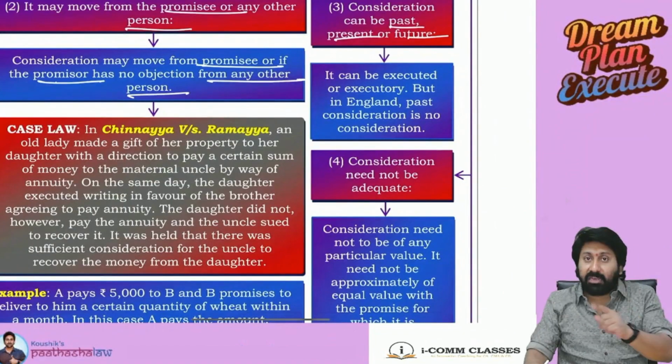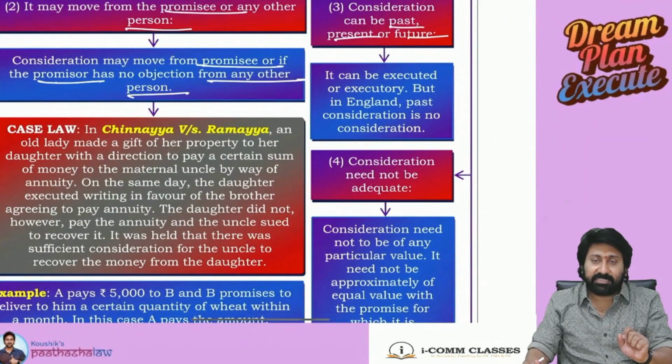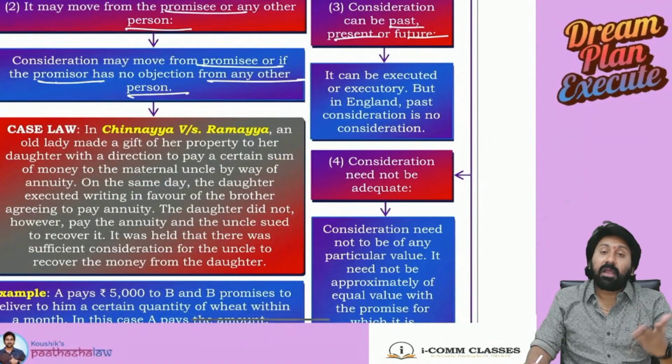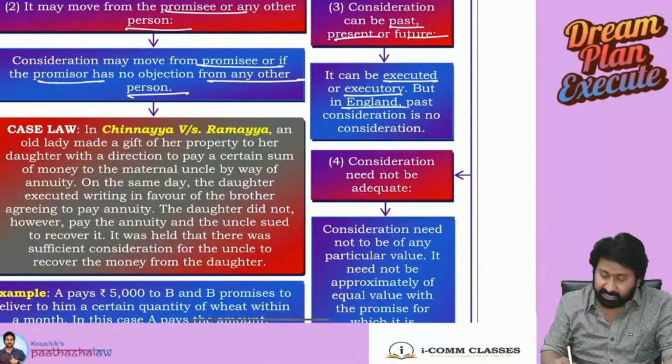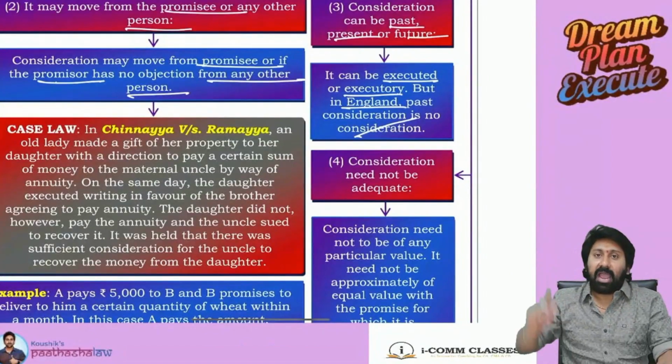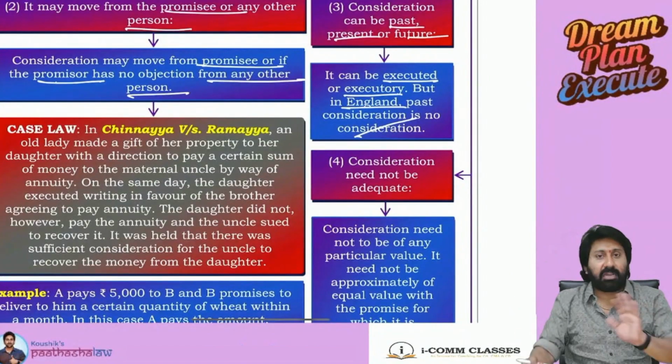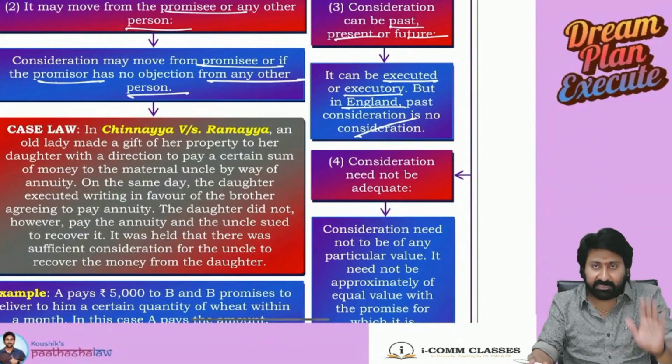So, if you have done some act before, for which you are asking payment now, that is past consideration. You are doing something now and asking now, that will be present consideration. I am doing an act now, but I will take money in future, that's a future consideration. It can be executed or executory. But in England and English law, past consideration is no consideration. It means an act done before, for the consideration now, is not accepted in England. In India, it is acceptable.